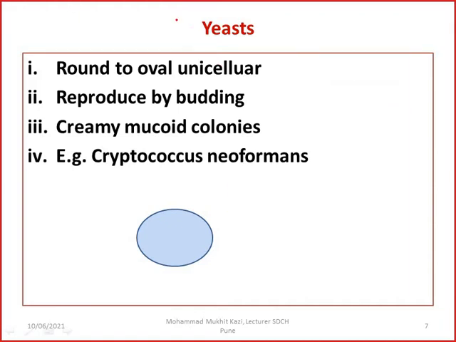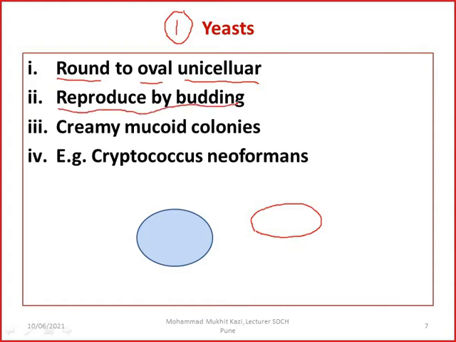The first one we all know now is the yeast. You can see here it is an oval, single cell, round, maybe oval, and it is unicellular. They reproduce by budding. A bud arises from this and then it gets separated, and they become again a new yeast cell.